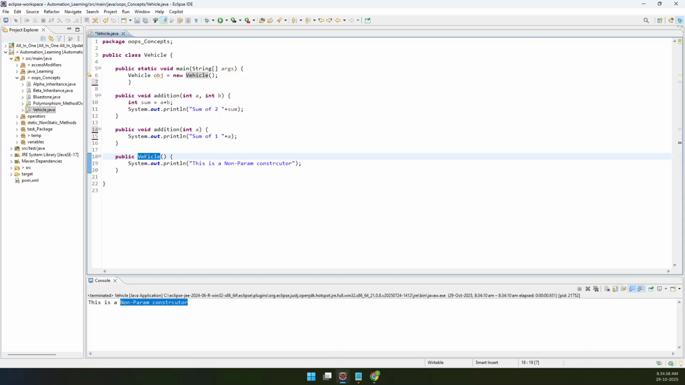So overloading is nothing but the same name with different parameters. Again, a constructor is nothing but a method whose name should be the same as the class name. It is matching. Now let me do one thing. Zakir has asked me, can I overload a constructor? Let me create another constructor, Vehicle.